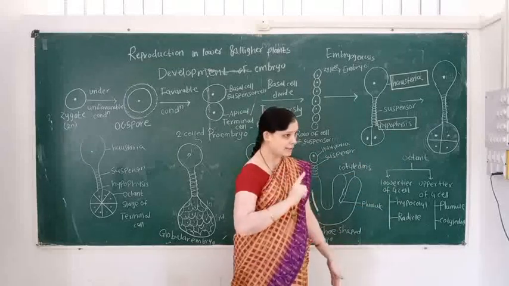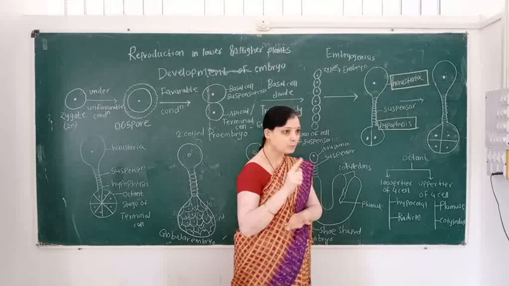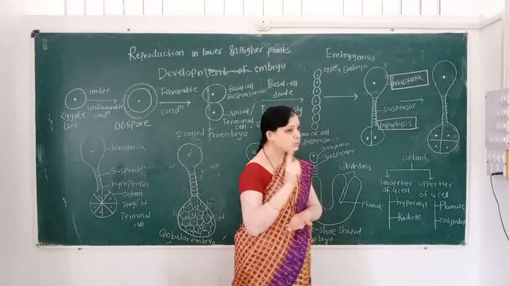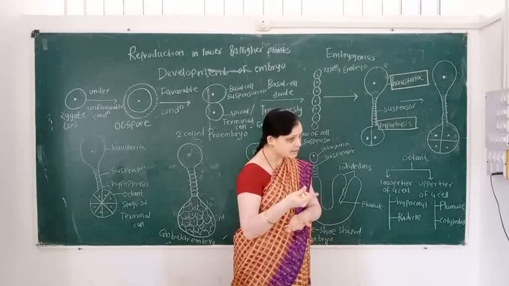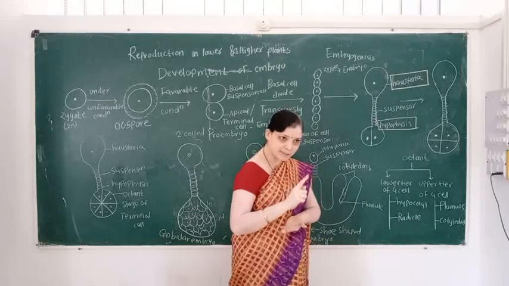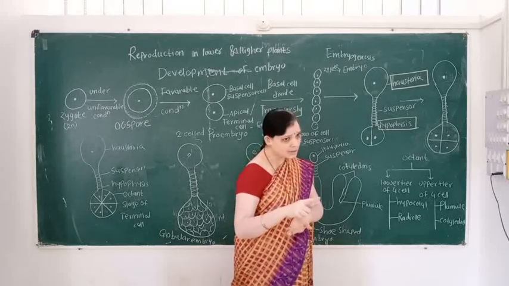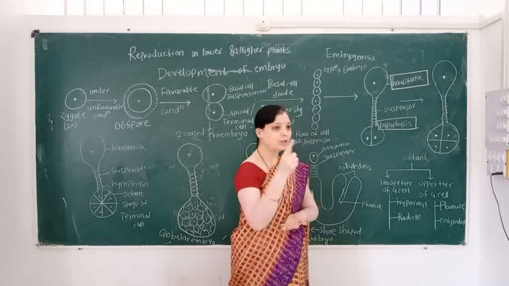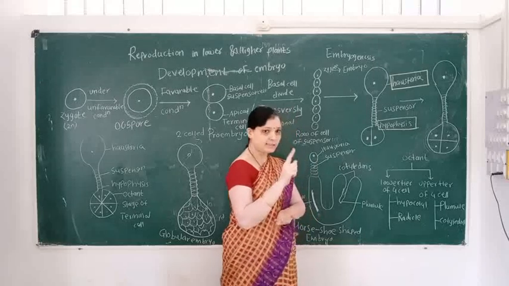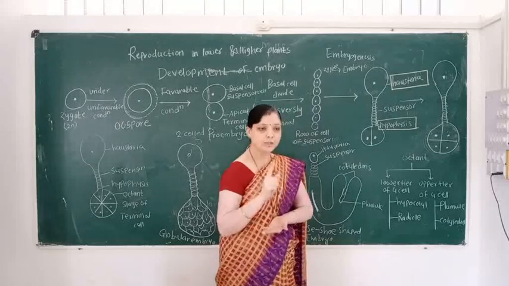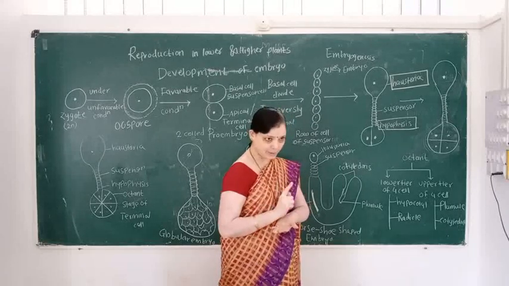First point, zygote is converted into the oospore. Oospore forms two unequal cells. Large basal cell, that is suspensor cell, and small terminal cell or apical cell or embryonal initial cell. When two cells are formed, this condition is known as a two-celled proembryo.